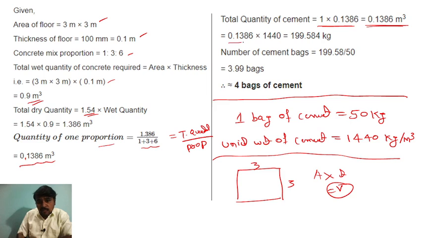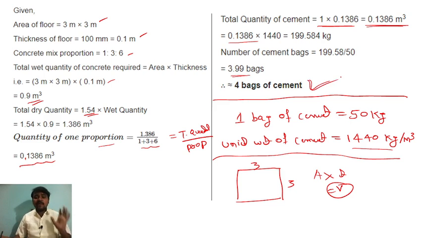Now 0.1386 into 1440, since the unit weight of cement is 1440 kg per meter cube. So the number of cement bags is 199.58 by 50. What is this 50? One bag of cement is 50 kg, so we have to divide by that, right? So we will get 3.99 bags. So the nearest answer is 4 bags of cement.